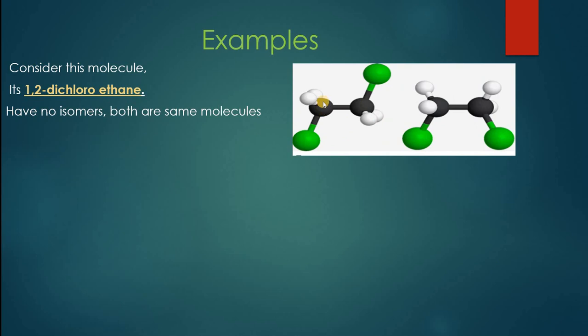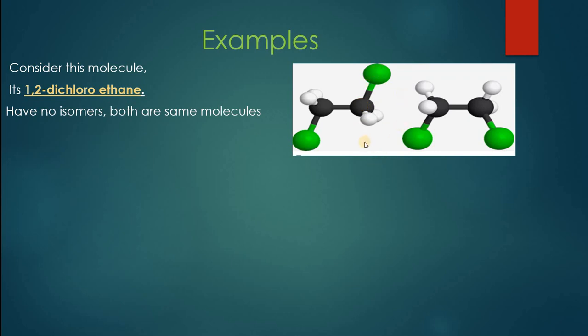You can see these are two carbon atoms linked with two hydrogens each, and in green color, this is the chlorine atom being shown. So it is 1,2-dichloroethane, an ethane having a single bond between two carbon atoms. This whole molecule can rotate itself in this way, and this chlorine can come on the opposite side. Now you cannot say that this is the trans isomer and that is the cis isomer. Both of them are the same because there is full rotation of the bond, right?